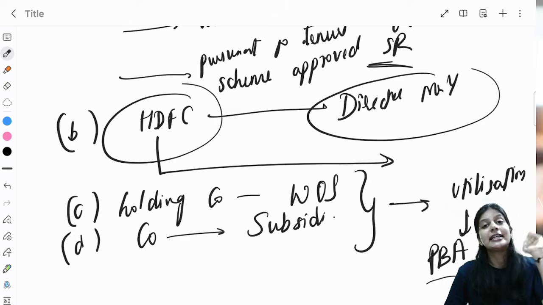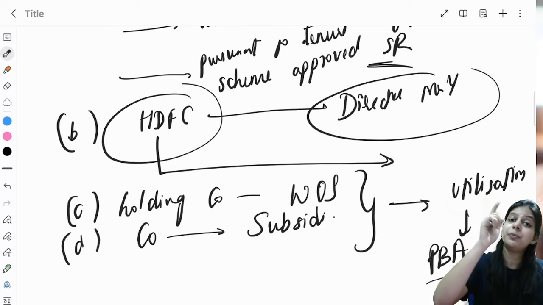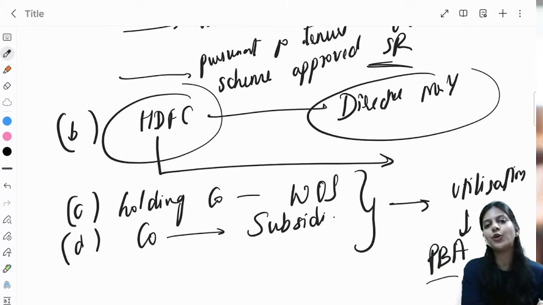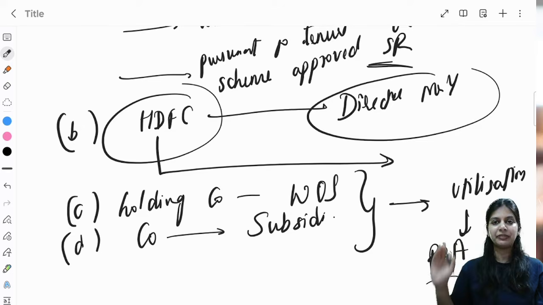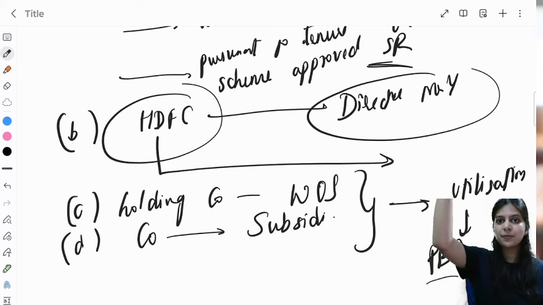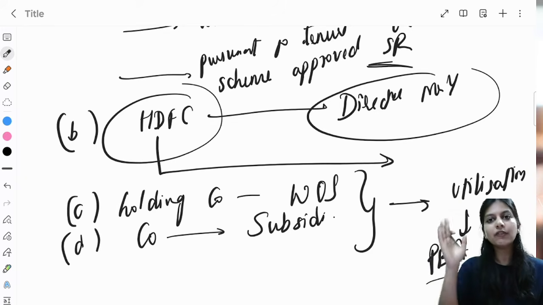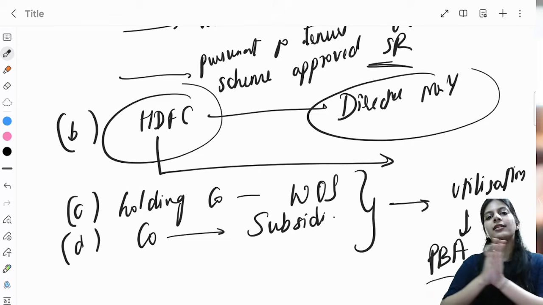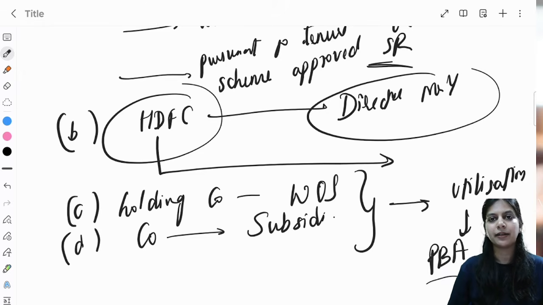Second, 4 things. Next, section 185 subsection 2 says that for a person in whom a director is interested, the company can give loan to them only after passing a special resolution plus utilization only for its principal business activities. Third, exception to subsection 1. A company can give loan to its whole-time director or managing director, provided their employment tenure is completed or pursuant to any scheme that is approved by special resolution in general meeting.